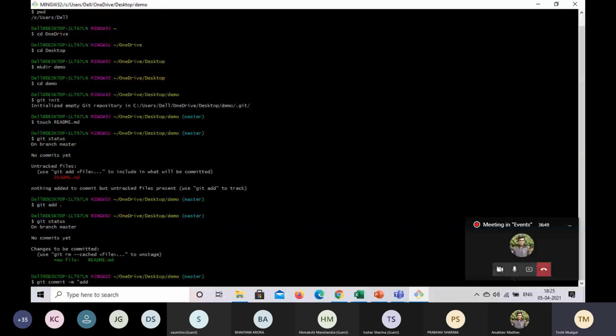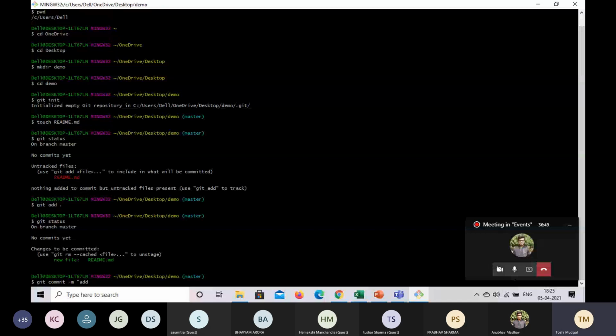Now we should again check our status. Nothing to commit, working tree clean. That means whatever changes were there, you have committed, and there's nothing more to commit. So this was how it is done for a new project. We made a project, then initialized the repository, then added it and committed it.